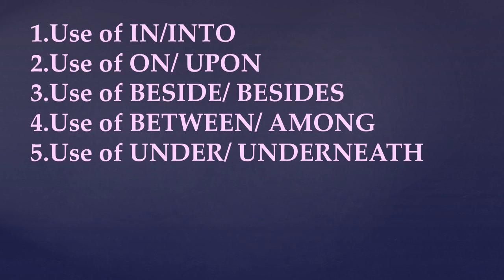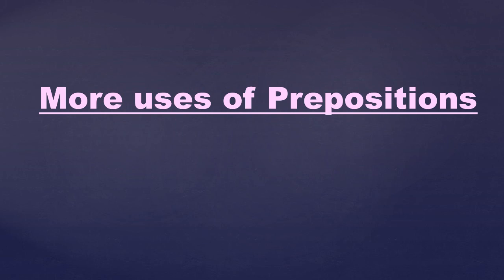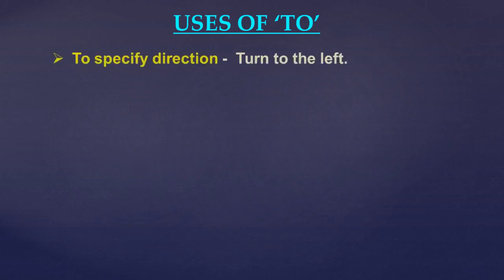Right? So this was about the recapitulation that we did in our previous lecture. Now let's discuss more uses of prepositions. First we will look at the uses of to. So to is a preposition which is also used for varied purposes. Now let's see for what varied purposes this preposition is used.